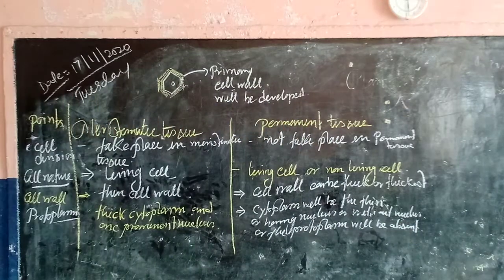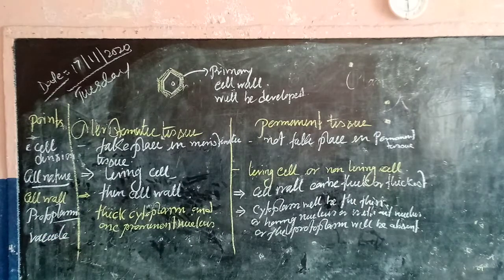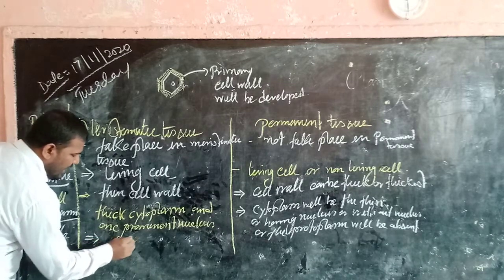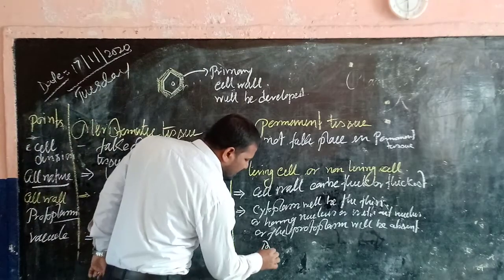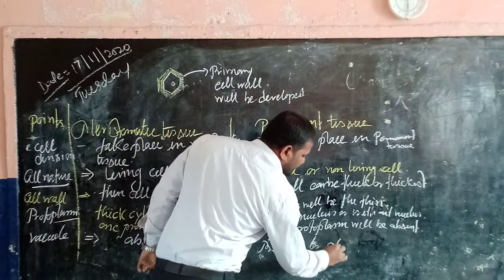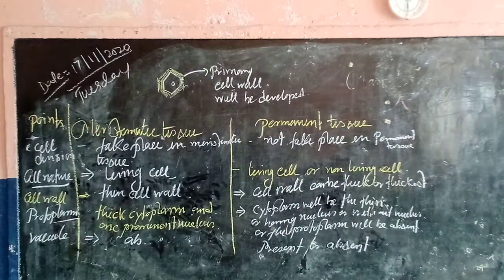Now the next point will be the vacuole. Vacuole means the storehouse of the plant cell. Vacuole will be absent in meristematic tissue, which means the meristematic tissue is not going to store anything. Vacuole can be present or absent in permanent tissue.